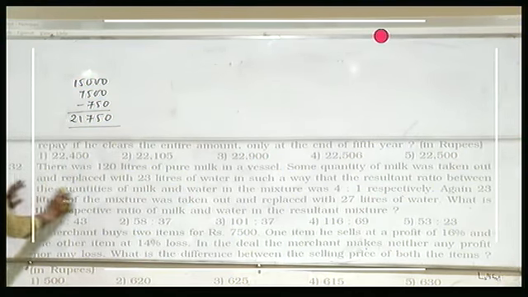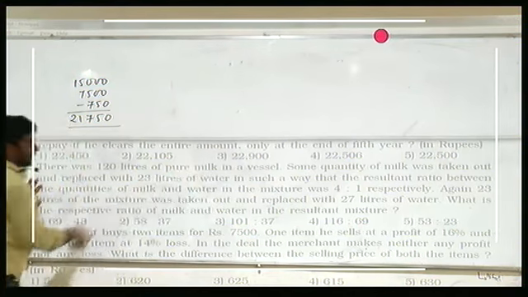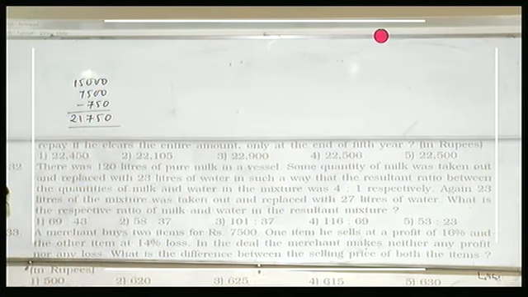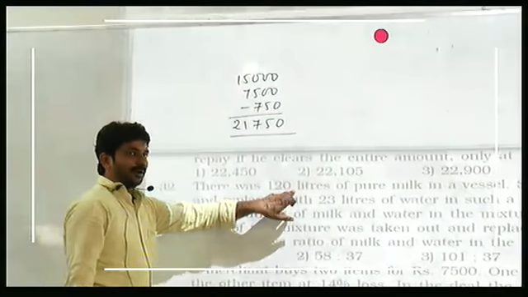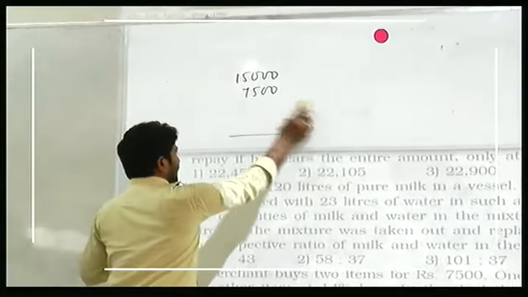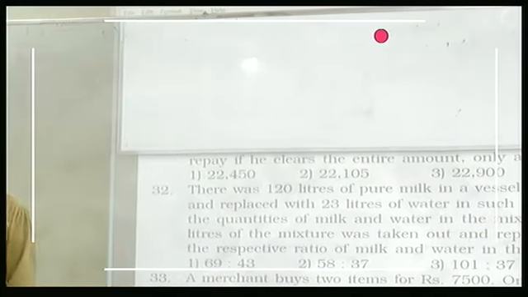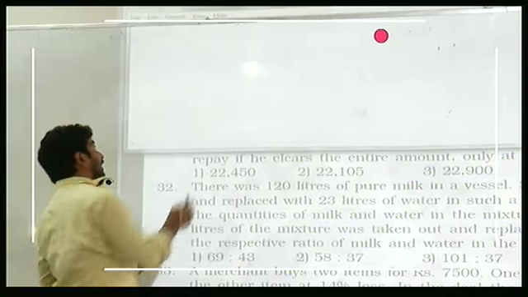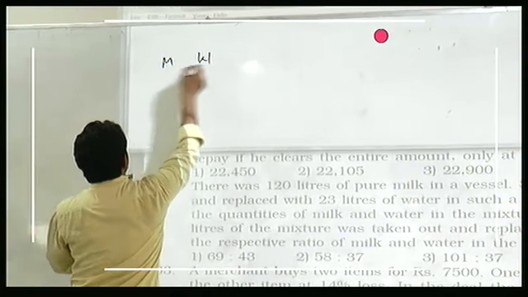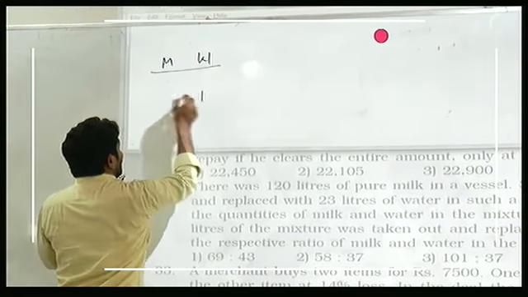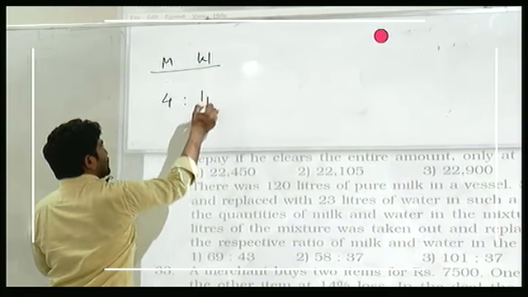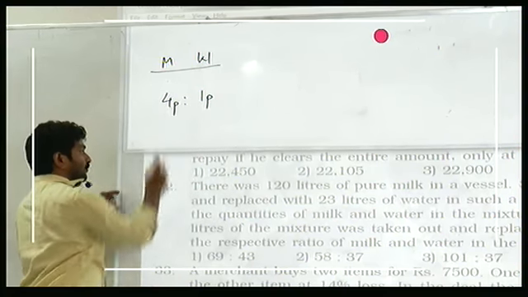No. You have only pure milk. Do you have initially water in the container? No. You have only 120 liters of pure milk. And some quantity is taken out and you have replaced that with water. How many liters of water? 23. And after that, the ratio between milk and water becomes 4:1. So water is 1 part, milk is 4 parts.